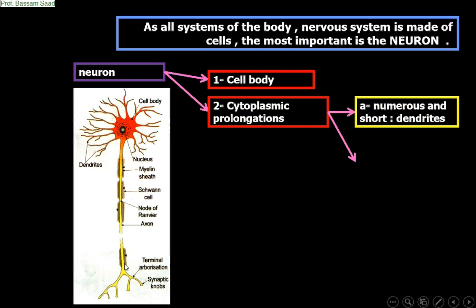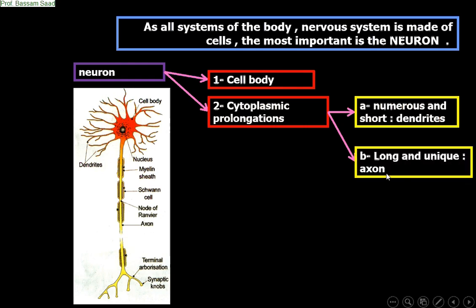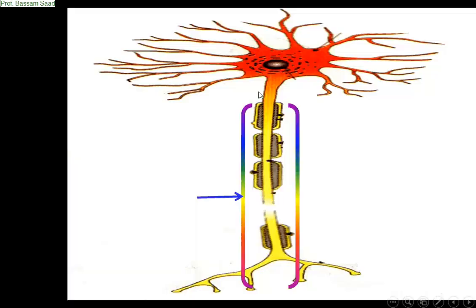Good. Now what? It is a prerequisite. I want you to remember what you know about the nervous system, your prerequisite about the nervous system. It is an introduction at the end. Now look at this neuron. As I said, this is the cell body here, containing the nucleus, and these cytoplasmic prolongations that are numerous and short, the dendrites, and the long and unique one, normally the axon.